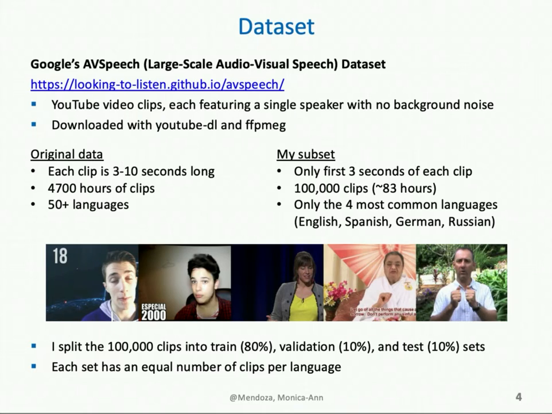I take only 100,000 clips, which is equivalent to 83 hours, and I use clips only featuring the 4 most common languages in this dataset. Those are English, Spanish, German, and Russian. In this figure below, I show example frames from the AV Speech dataset. I wanted to show these frames just to give a representation of the diversity of videos within AV Speech. I go on to split the 100,000 clips into train, validation, and test sets using an 80, 10, and 10% split. I ensure that each set has an equal number of clips per language.